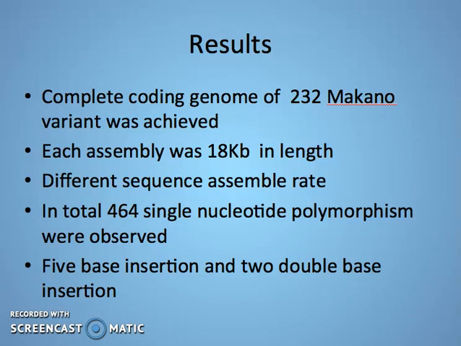The 232 and the previous 86 samples amounted to the total of 318 samples, which were analyzed and were found to obtain 464 single nucleotide polymorphisms: 125 non-synonymous, 176 synonymous, and 163 non-coding. They also observed 5 single base insertions and 2 double base insertions in the non-coding regions.